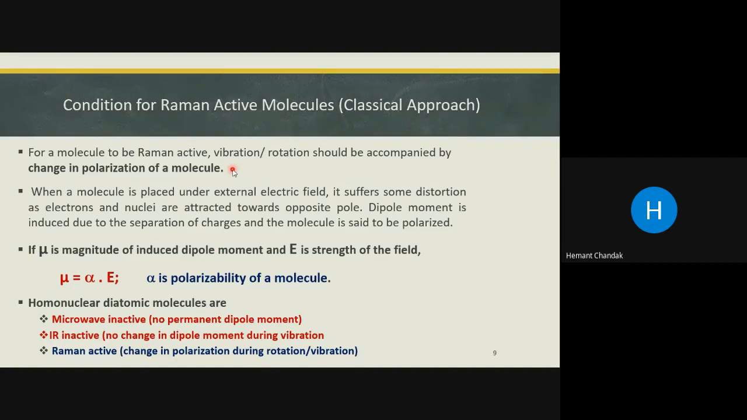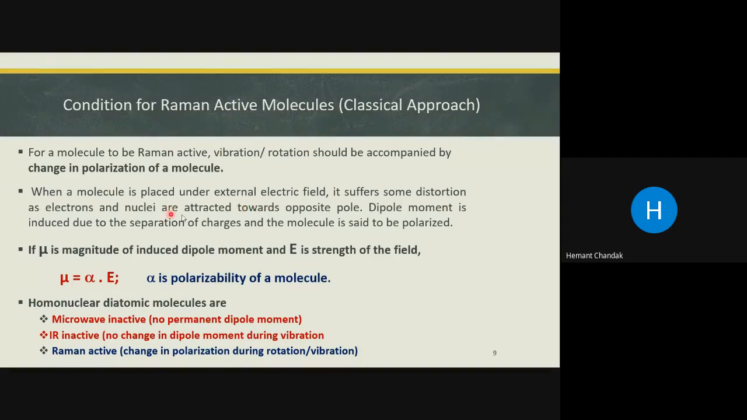Now, to understand the concept of polarization, we need to understand how the molecule gets polarized. When a molecule is placed in an external electric field, it suffers some distortion. Why does it suffer some distortion? Because you know that a molecule consists of electrons and nuclei.